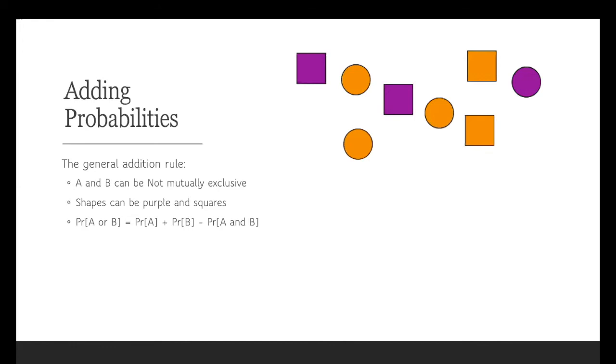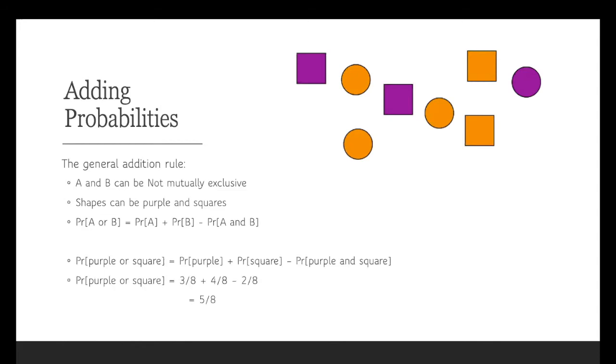So what if we wanted to add together probabilities of two different events happening? The probability of A or B happening when we have events that are not mutually exclusive is a little bit more complicated than the example we had before. To calculate the probability of A or B happening, we need to add together the probability of A, the probability of B, and subtract the probability of both A and B happening at the same time.